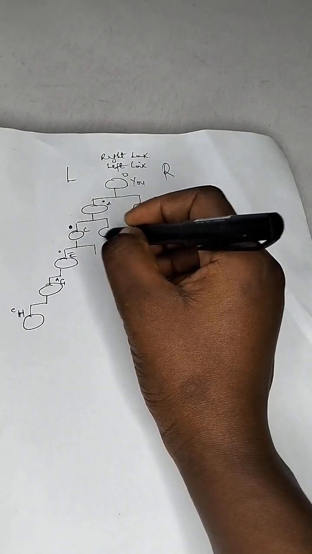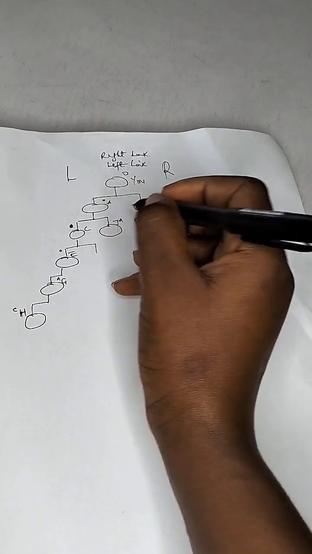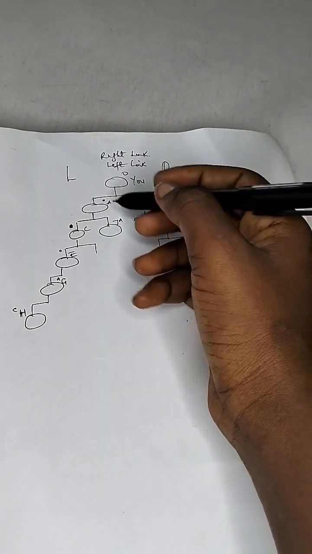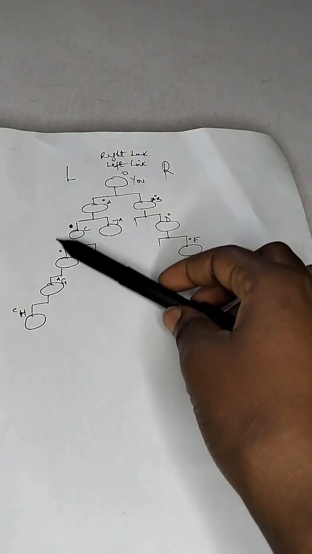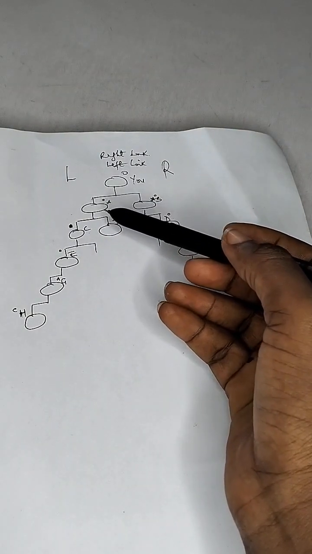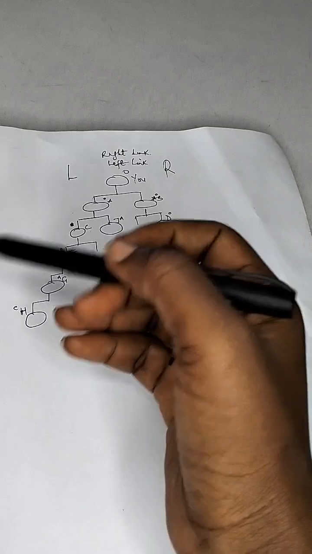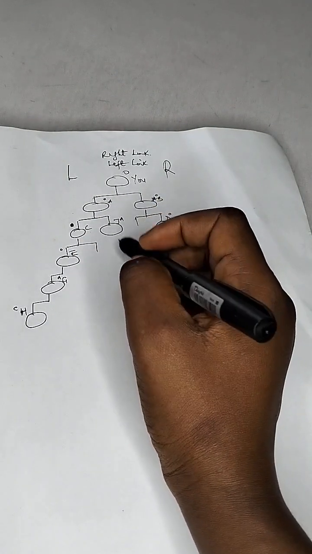Same thing for these people here. So if A now decides to refer with their right link, the person will fall here, and let's say this one is J, but invited by A. So you can see this person can now start building their right leg. So if you are on the power leg, or you have an upline that works very well, the upline can help you build this leg. And once you have registered one person, like this A now has registered one person here and one person here, the person is qualified for binary, but this person will have volume here, so the person can decide to start building only this right leg. So everybody registered here will give you binary.